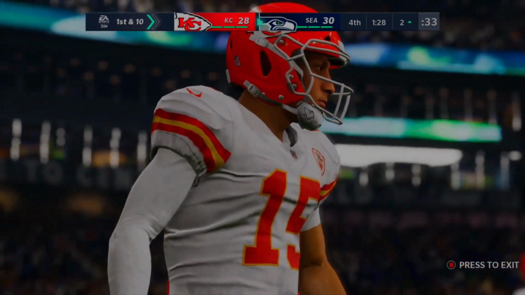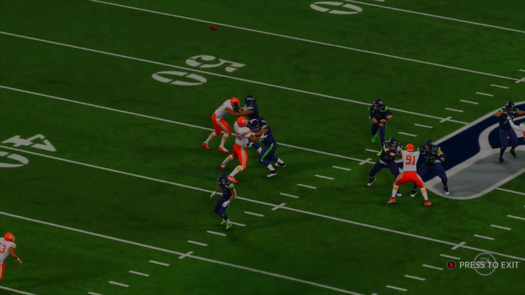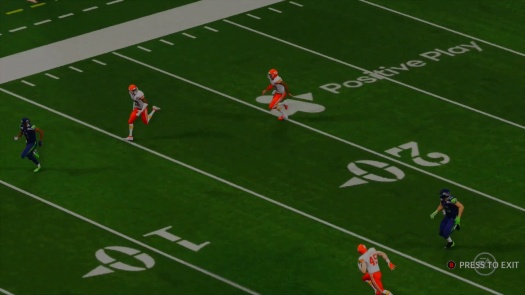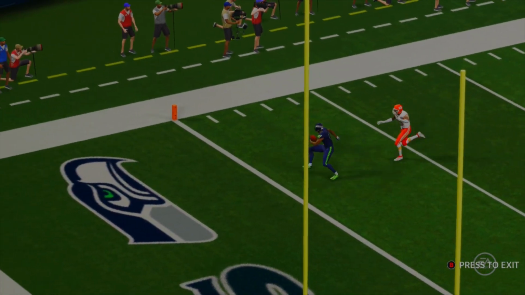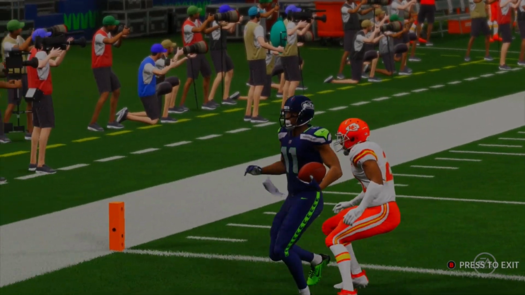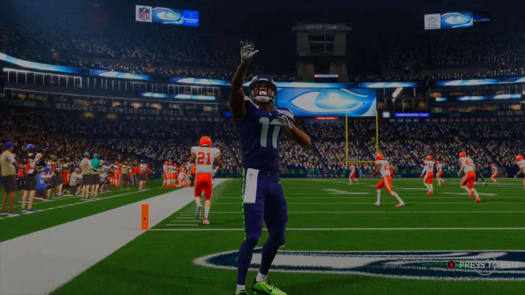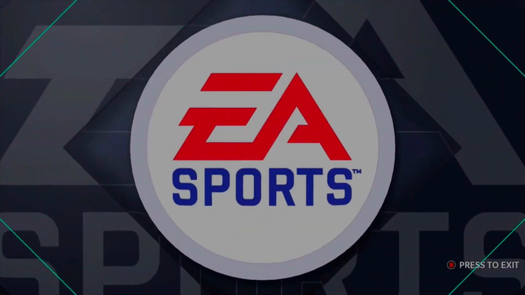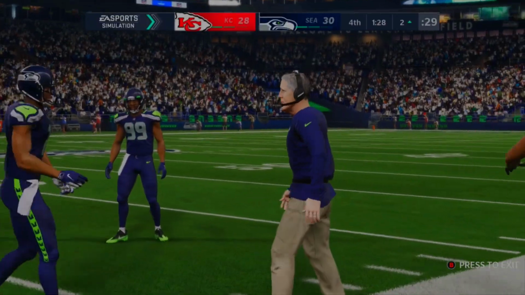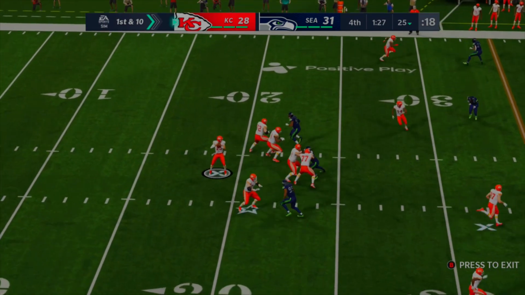30-28 is the score now, as Patrick Mahomes is not having it right there. But you can see this is happening a lot right now. Just some lob balls and wide open receivers. Pretty easy, burning their cornerbacks, and an easy way to walk into the end zone. So Seahawks take the lead, 30-28. Extra point should be good, and we'll see if Patrick Mahomes can do anything. It's a 3-point game, and they need around 30 to 40 yards, I would say, for a field goal.